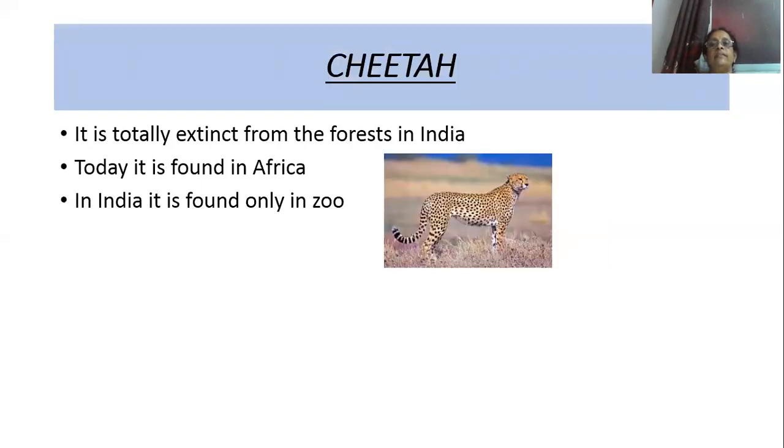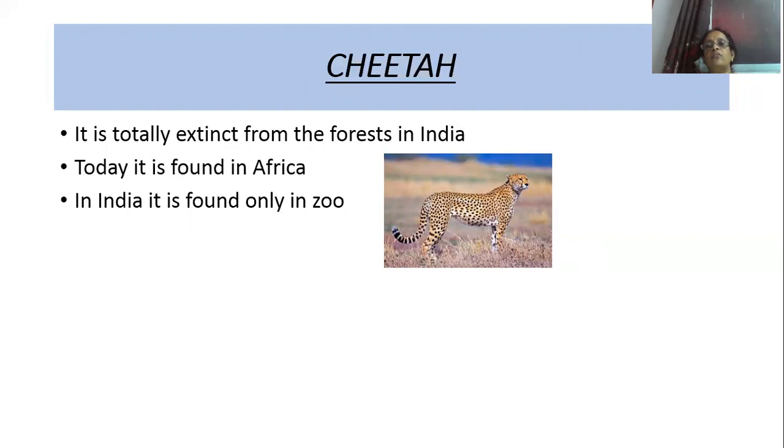Then next, the endangered species of animal is a cheetah. And cheetah also belongs to the cat family. What is the speciality of cheetah? It is the fastest species of animal, and it is totally extinct from the forests of India. That means in the forests of India we cannot find a cheetah, and today the cheetah is found only in the forests of Africa. And in India, the cheetah is found in captive condition, that means it is put in cages in the zoo.